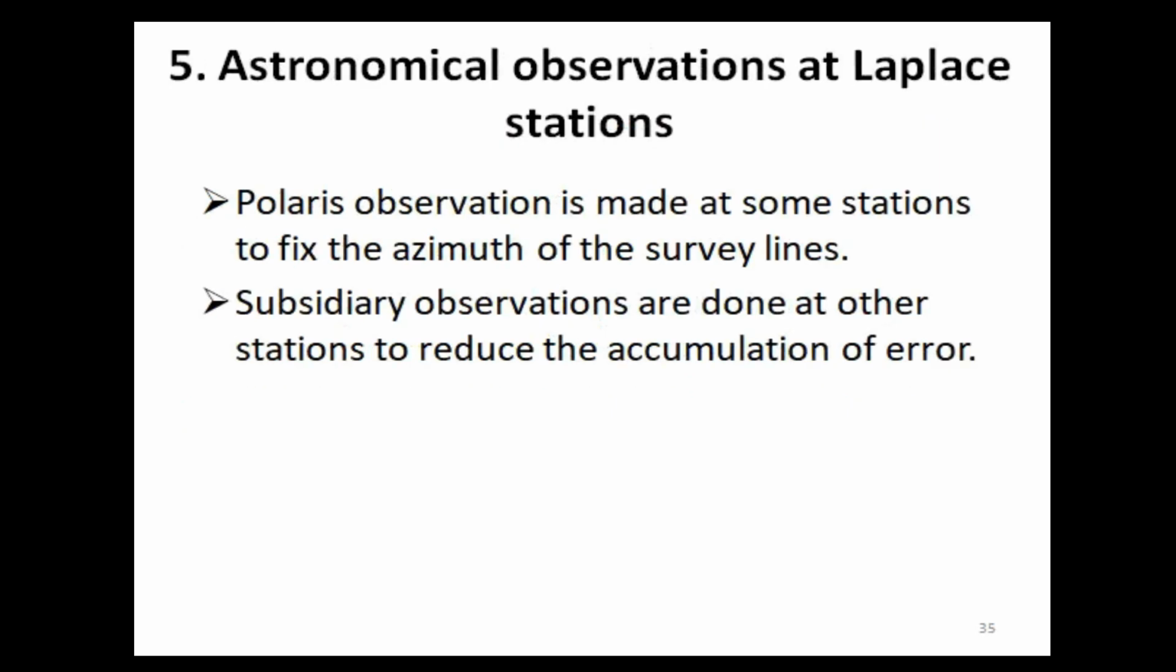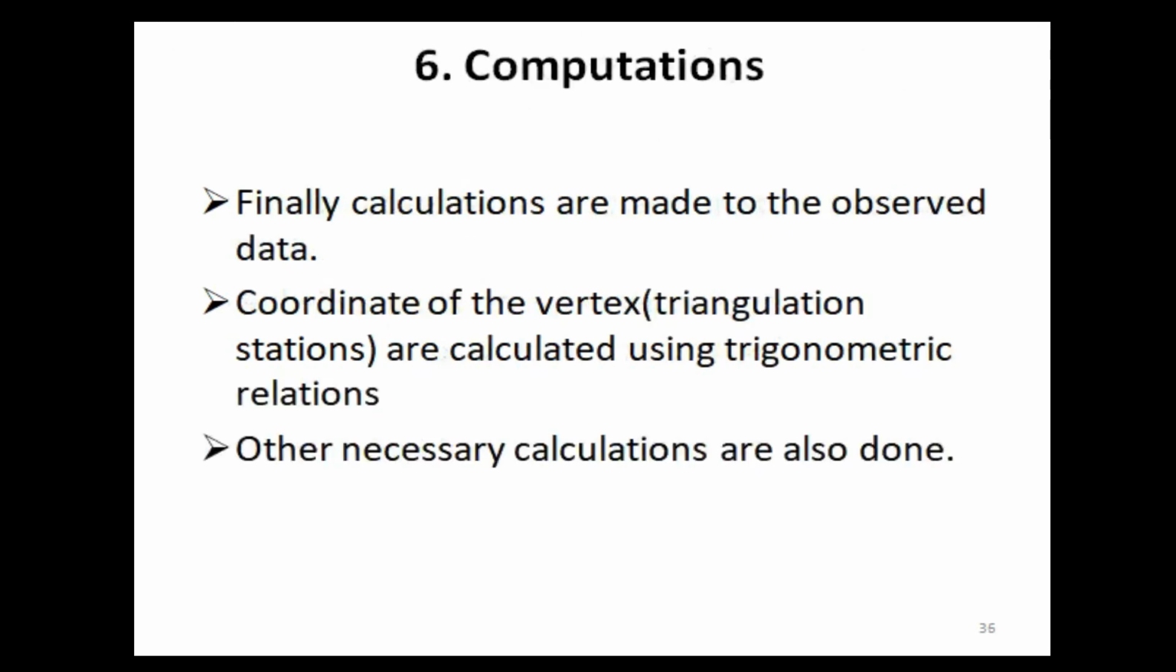Number 5, astronomical observation at Laplace stations. Polaris observation is made at some stations to fix the azimuth of the survey lines. Subsidiary observations are done at other stations to reduce the accumulation of error. Number 6, computations. Finally, calculations are made on the observed data. Coordinates of the vertices of triangulation stations are calculated using trigonometric relations. Other necessary calculations are also done.